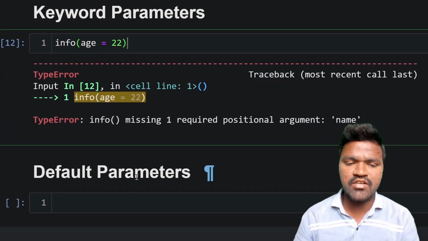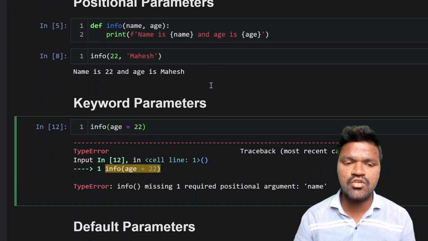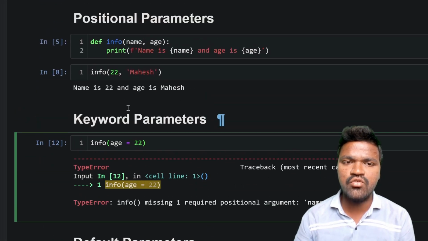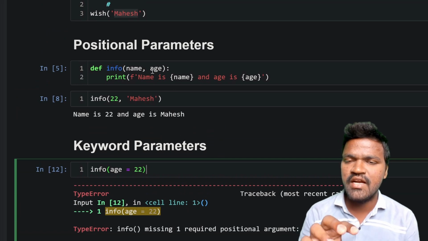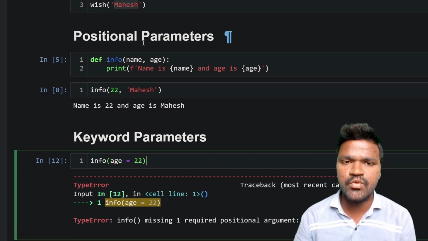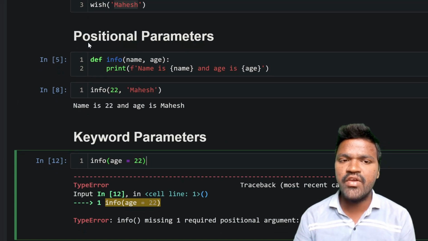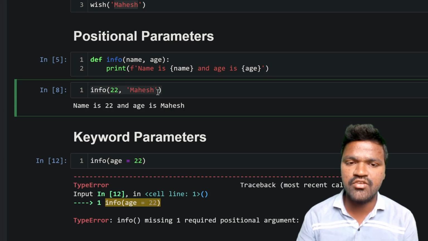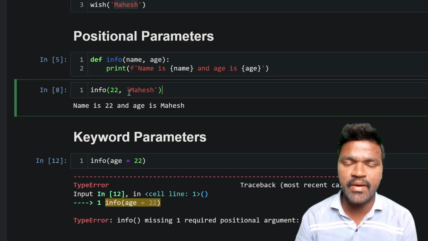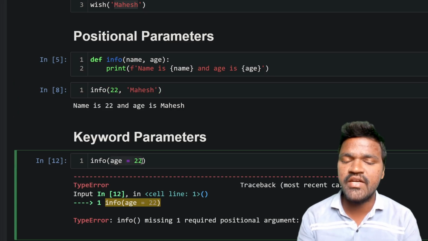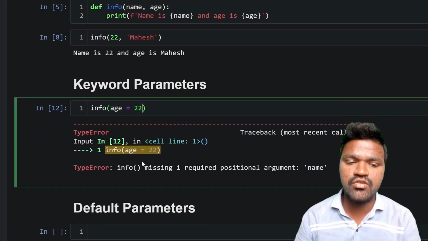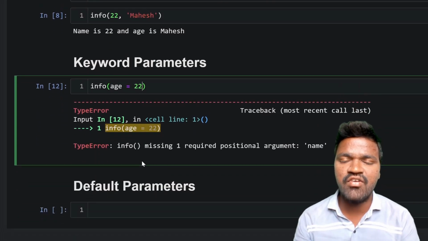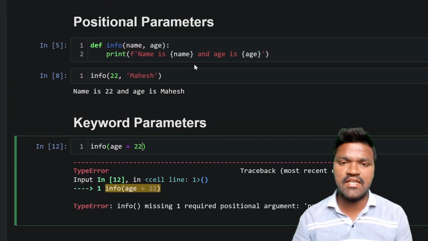Let me explain one more thing here. In order to understand default parameters, we need to change a little bit the definition of the function. When we are using positional parameters and keyword parameters, we are not changing the definition. Rather, we are only changing the call, right? We are changing the order of the arguments and mentioning the argument names. But when we want to use default parameters, we need to change the function definition itself. Let us go ahead and understand how it works.